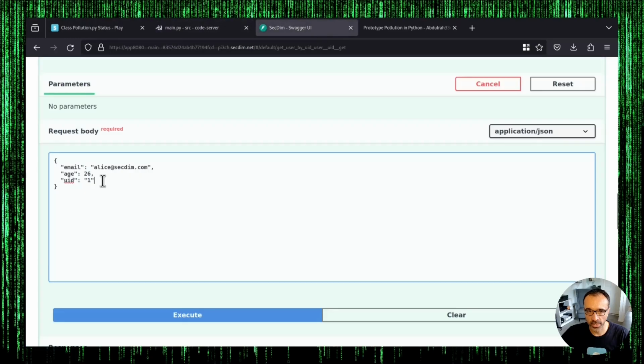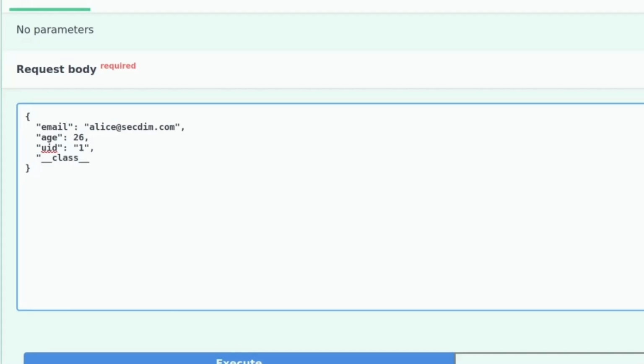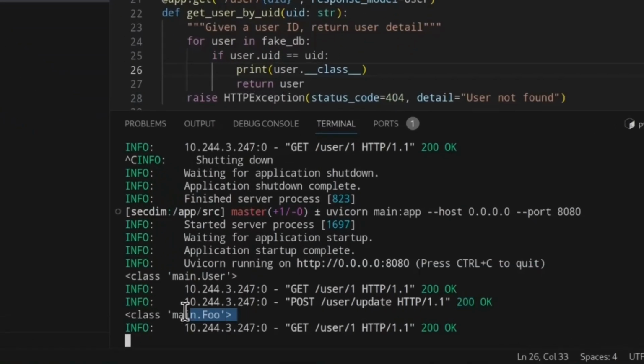Now here is our first Classvolution payload. We use the magic method __class__ and chain that up with another magic method called __qualname__, which is very similar to exploitation of SSTI, and we set it to an arbitrary value, foo. This will pollute the memory for the user object and will change the class name to __main__.foo.